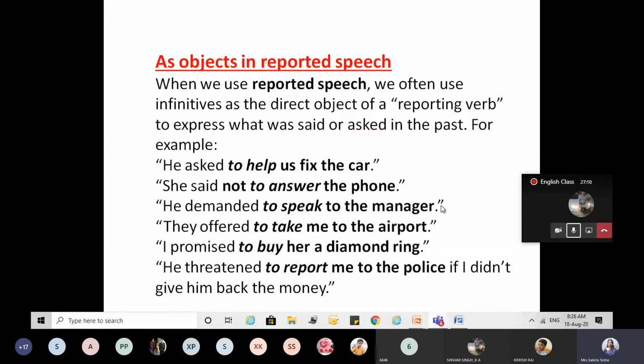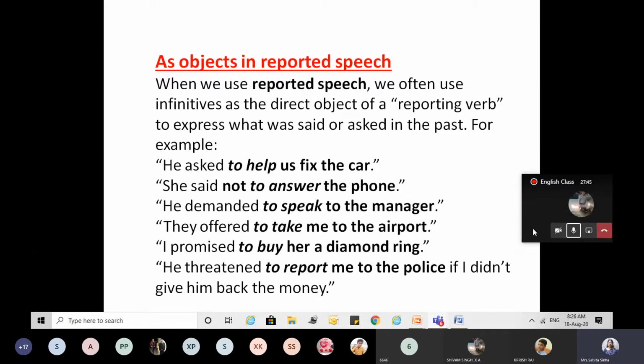She demanded to speak to the manager. All these verbs preceded by "to" are acting as a direct object to the reporting verb, like asked here, said here, demanded, offered, promised, or threatened. These are the verbs and these are the infinitives.